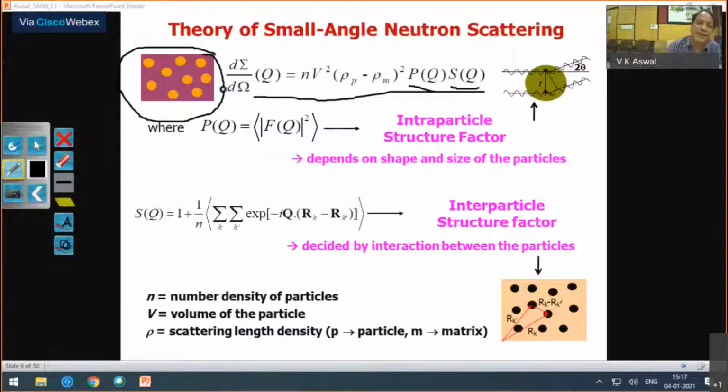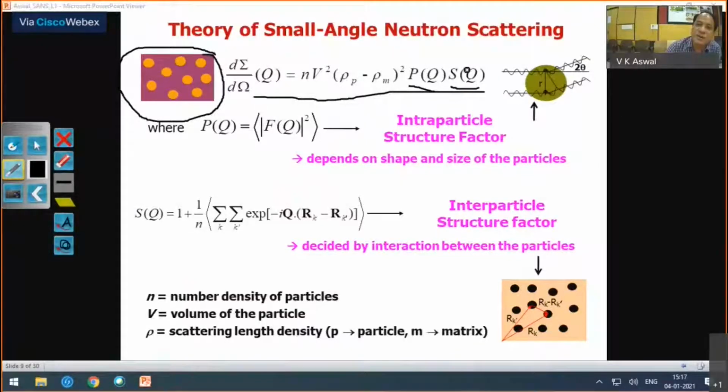So when you have a large particle like biomacromolecules, your neutrons will be scattered from the nuclei of different atoms within the particle and interfere. That leads to the intra-particle structure factor, which is nothing but the square of the form factor. Since this interference comes from the nuclei within the particle, it will give you information about the shape and size of the particle.